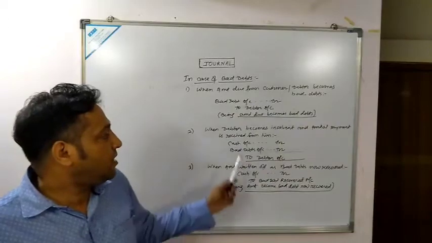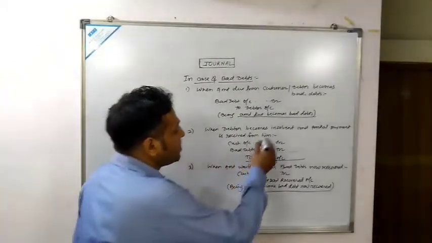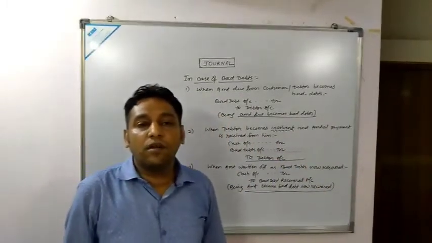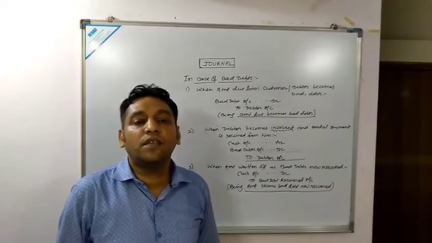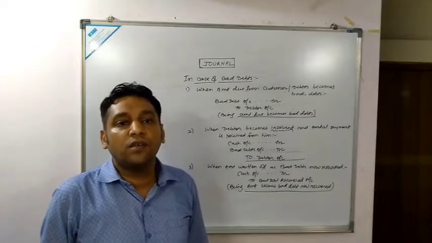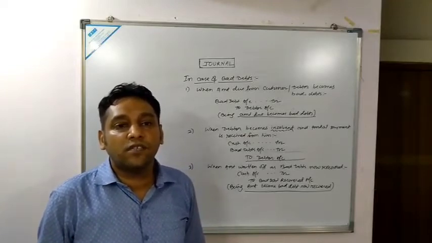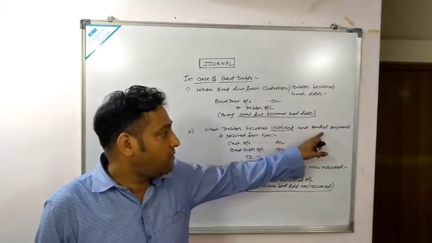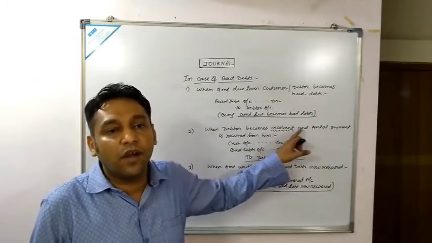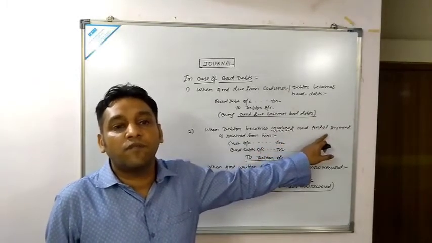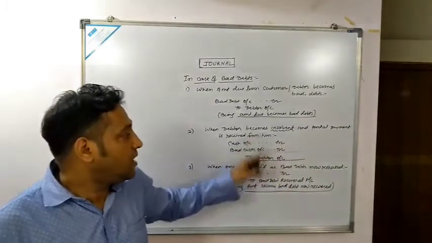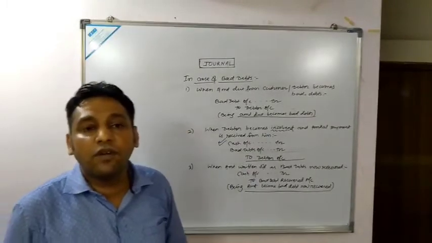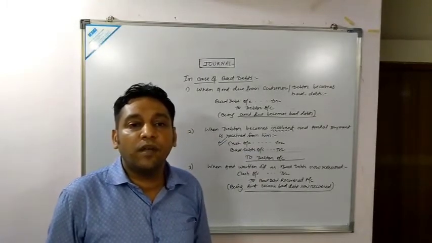Now next: when debtor becomes insolvent. What do you mean by the term insolvent? Insolvent means when the debtor is unable to make the payment of the amount. Such a person would be declared insolvent. When the debtor becomes insolvent and partial payment is received from him, partial payment means maybe 40% or 50% has been received. So what will be the entry? Cash account debited, whatever cash has been received from the debtor.